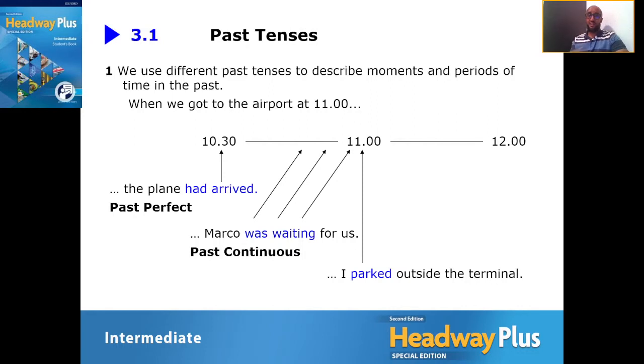It's like, khalas, it's finished, it's done. However, in this example, if you notice, we also have the word got. So we have one past action that started first, which means that they got to the airport first, and then at 11 o'clock, they parked the car. Okay, good. Hopefully that's easy enough.